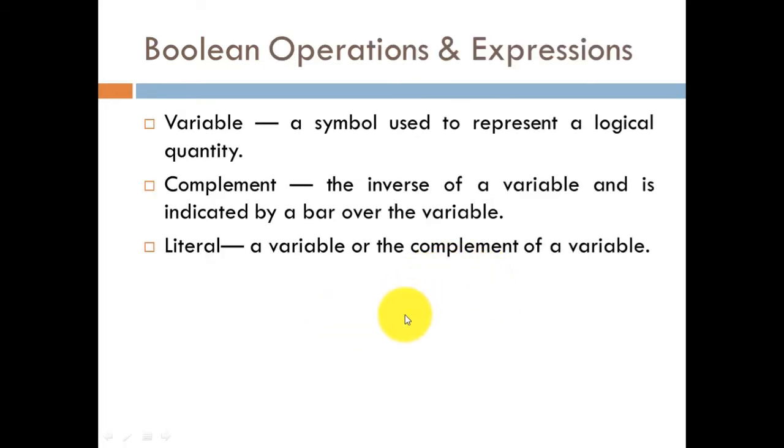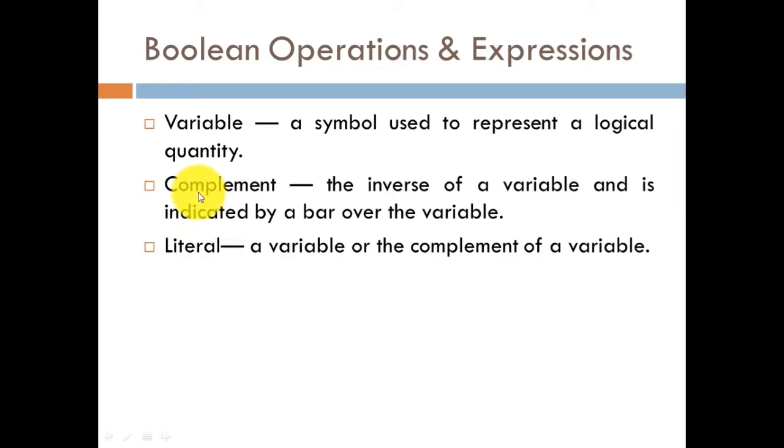In order to understand Boolean operations and expressions, first we need to understand various key terms, what they are and what their values are. We mainly have three terms. Number one is the variable. A variable is a symbol used to represent a logical quantity. In our earlier lecture, variable names such as a, b, c, d, or x, y, z are all called variables, which can take any binary value, that is, either high or low. Their value varies or changes between high and low.